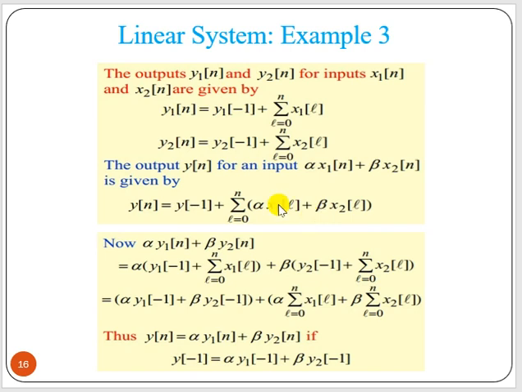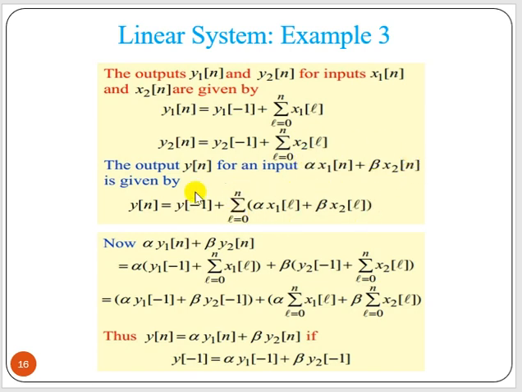Now say another example of the accumulator. In the accumulator we have already seen that y[n] can be written as y[-1] plus the summation from 0 to n. So this is a causal signal, and this is the previous output. So this gives y1[n] and y2[n]. Now y[n] for an input alpha x1[n] plus beta x2[n] is given by y[-1], the previous value, plus the summation of this total x[n].